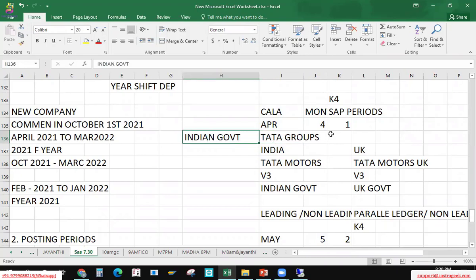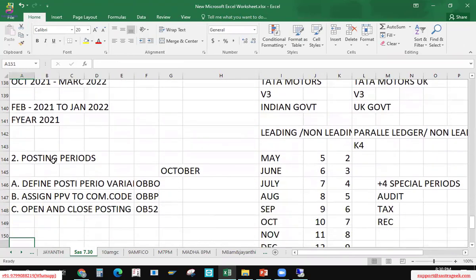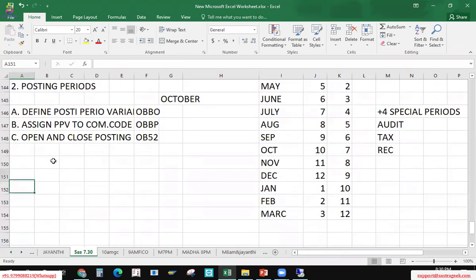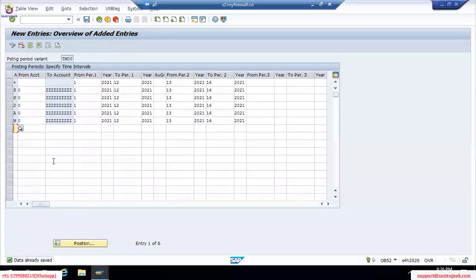That's a different thing. Group reporting is something else, which is coming in theory also. It's almost equal, but we cannot use the word group reporting for this one. You can say company-level group reporting. So you answered the question. Now your posting periods and everything will get defined. So how can we open and close posting periods? In this way, we can open and close the posting periods.